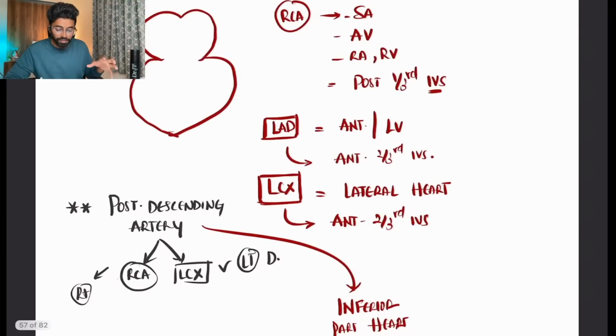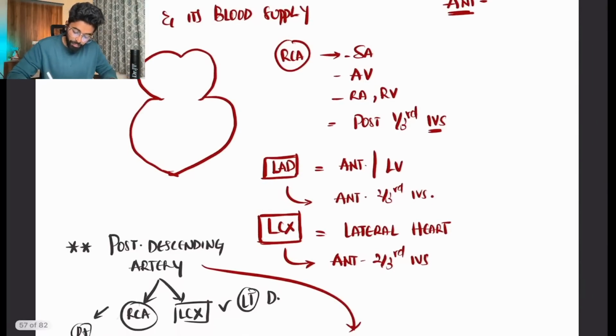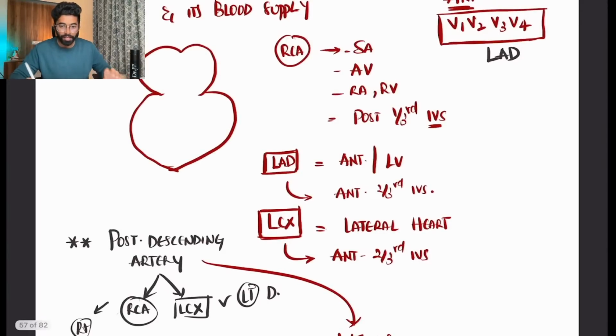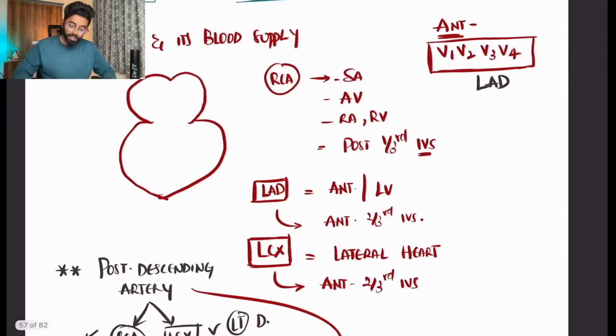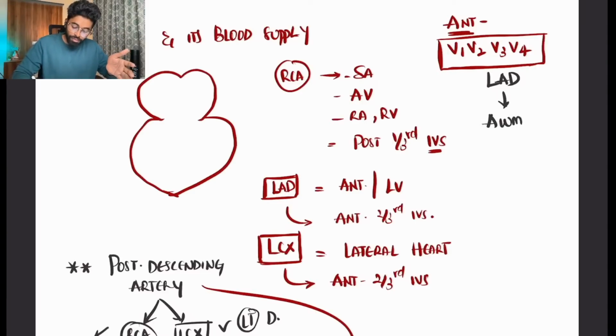We have already discussed which side of the heart is seen by which leads. First, the anterior side of the heart is seen by V1, V2, the septum is also anteriorly present, so V3, V4 as well. So V1, V2, V3, V4 are supplied by the LAD, that is the left anterior descending artery. If there is a block in the left anterior descending artery, the anterior part of the heart will be affected, and we call it anterior wall MI, right?